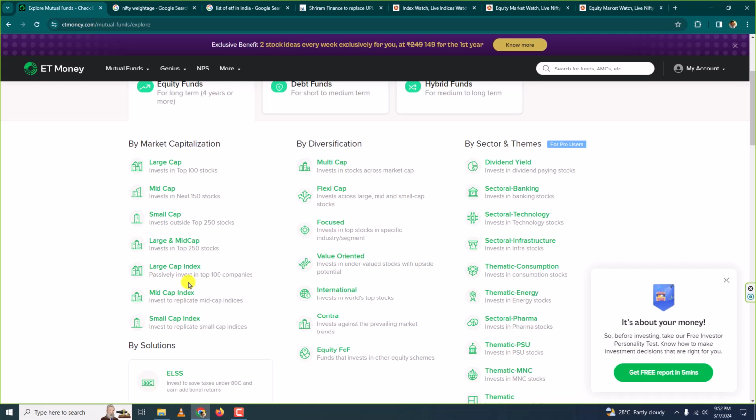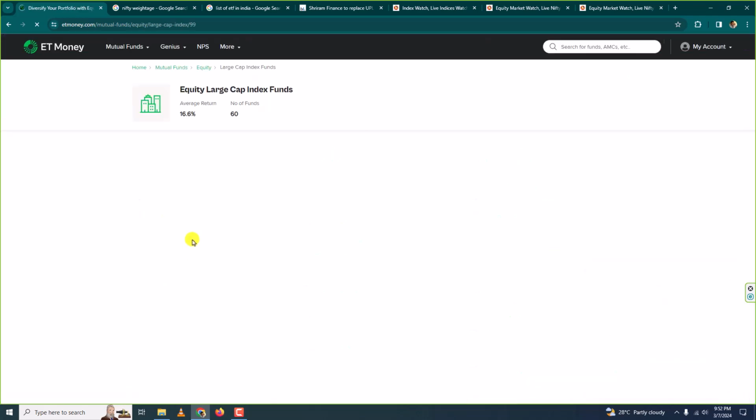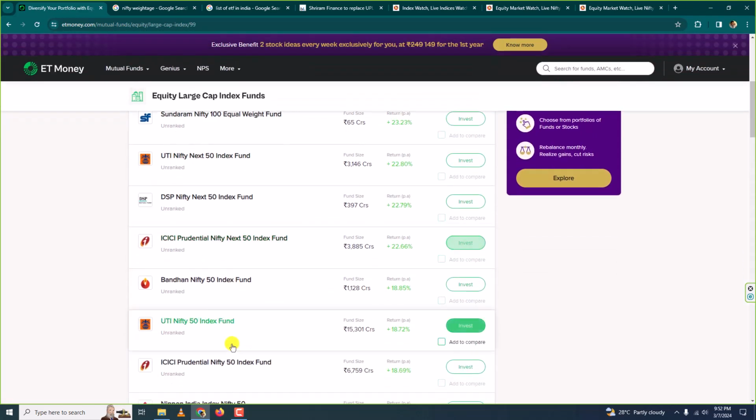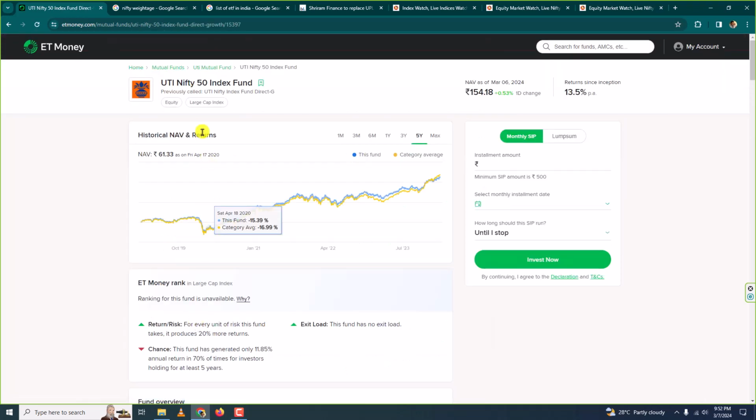Okay, index funds. So let me click on large cap index here, large cap index, and all these mutual funds load up. So here there is a mutual fund called UTI Nifty 50 Index Fund. So I'll click on this. Basically what this fund does is it invests in all the companies that are in the Nifty 50 index.